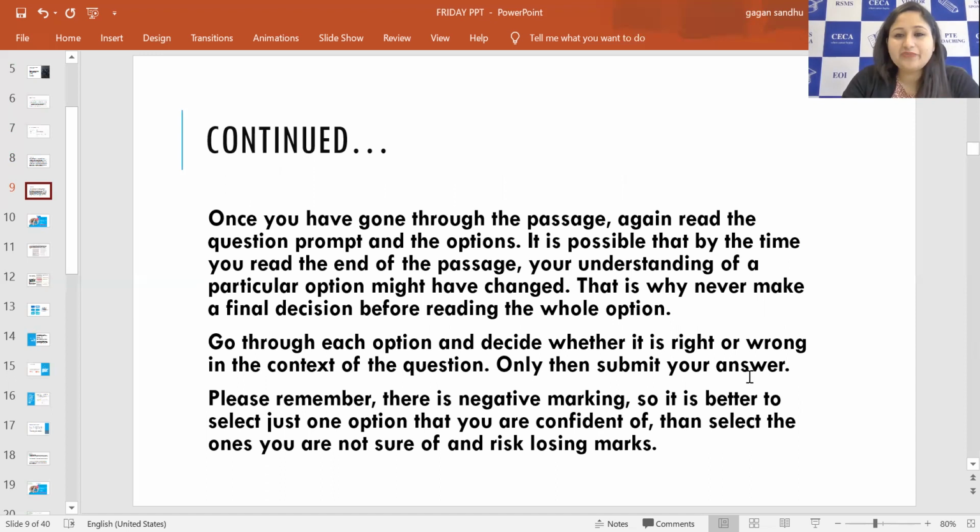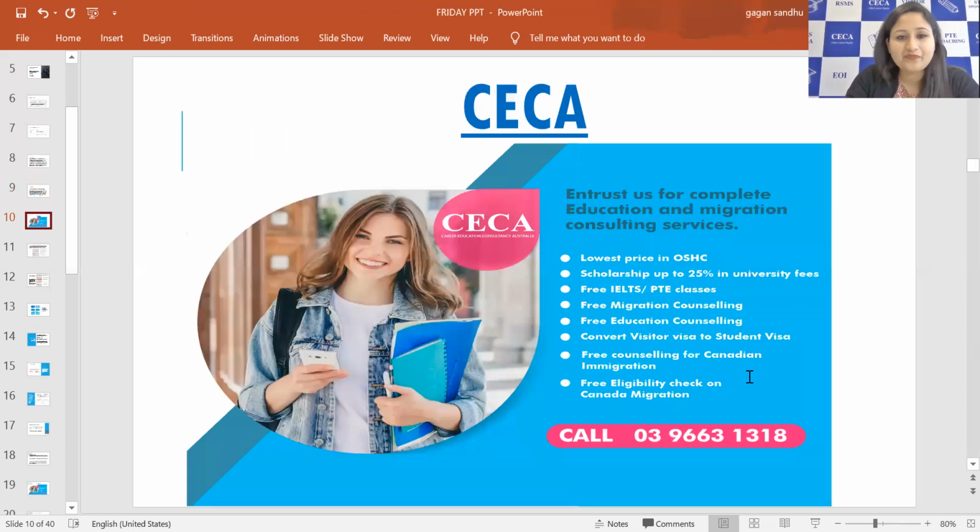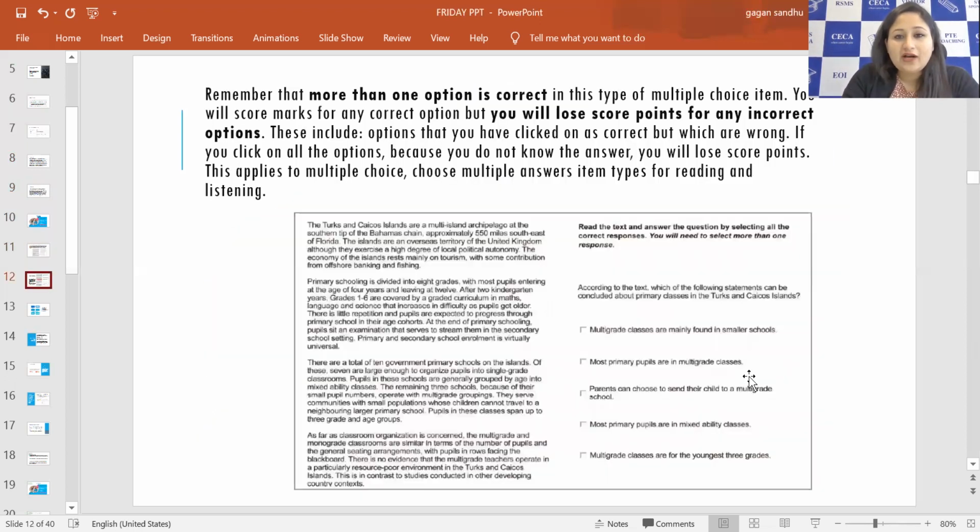I'm doing that because there is a negative marking. If I feel like out of the 2 options I have selected, 1 option I'm not pretty sure about if it's going to be the same, then simply don't mark that option, because any wrong option will reduce your score and even make your score go negative. So it's better to be sure about the option first, and then mark that option for getting that positive mark, right? And this is how your screen will be.